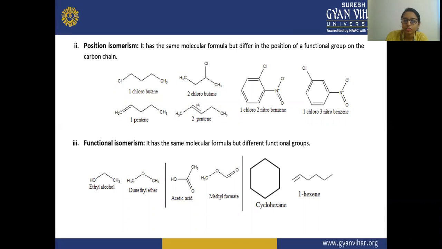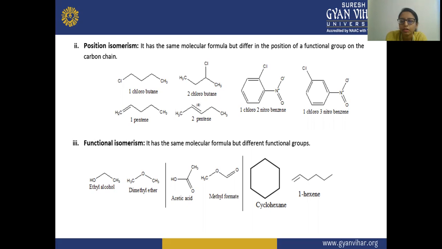In the second structure, 2-chlorobutane, the chlorine is on the second carbon. Both 1-chlorobutane and 2-chlorobutane have the same molecular formula, but the substituent is on the first position of butane in 1-chlorobutane, and on the second position in 2-chlorobutane. So in positional isomers, there is a difference in the position of the functional group on the carbon chain.